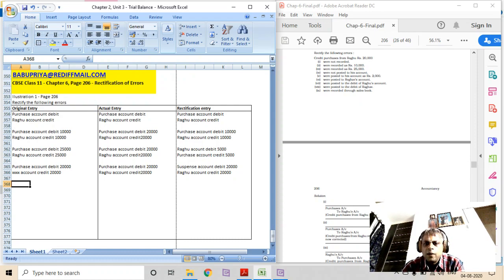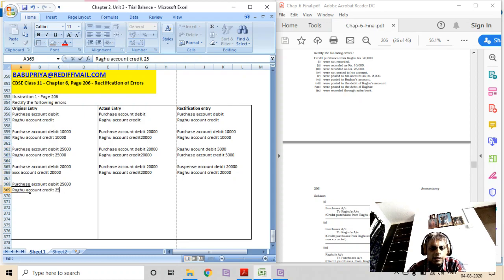Were posted to his account as rupees 2,000. So the entry that got processed is purchase account debit to Raghu account credit. Purchase is posted correctly. Raghu account is credited as 2,000. So some account has got credited for 18,000. Now what should be the correct entry again?